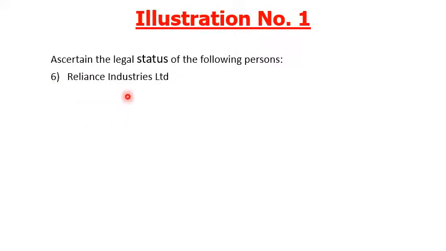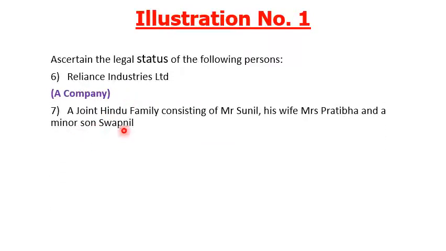Reliance Industries Limited comes under a company. Simple. Next, a joint Hindu family consisting of Mr. Sunil, his wife Mrs. Pratibha, and a minor son Swapnil. Here it is considered a Hindu undivided family, joint Hindu family business.